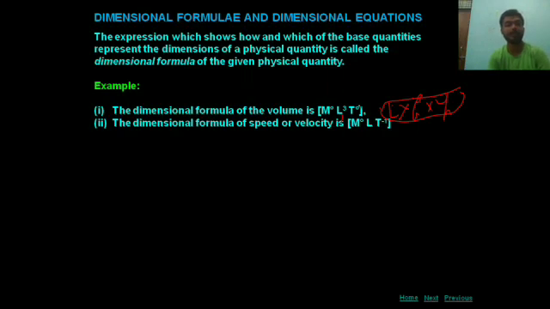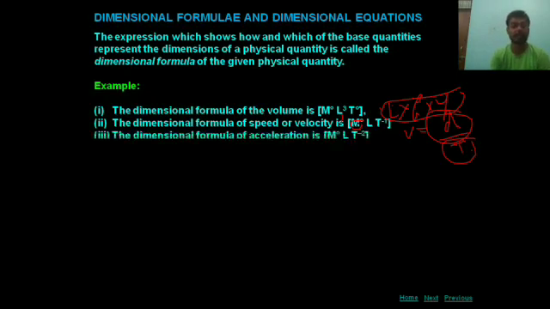The dimensional formula of speed or velocity is M0 L T minus 1, where speed or velocity is equal to displacement upon time. Displacement is L, length, and time is T. It means in velocity only two quantities are here, displacement and time. Hence there is no need of mass. Mass has 0 dimension. Dimensional formula for acceleration.